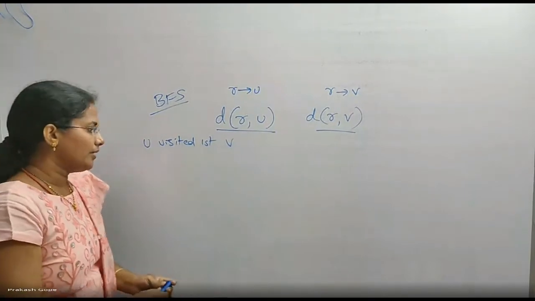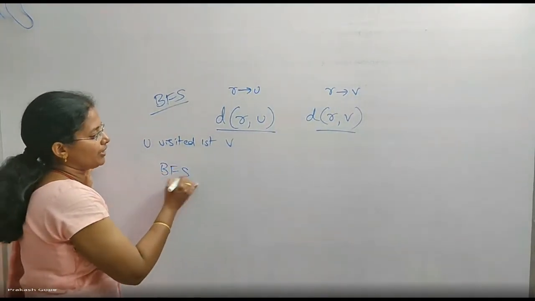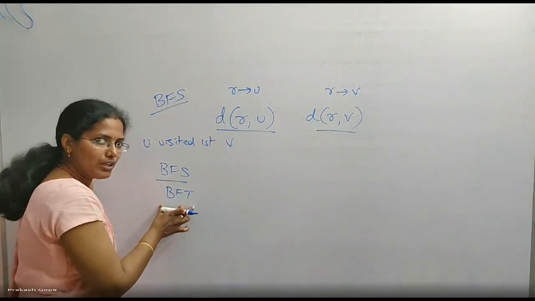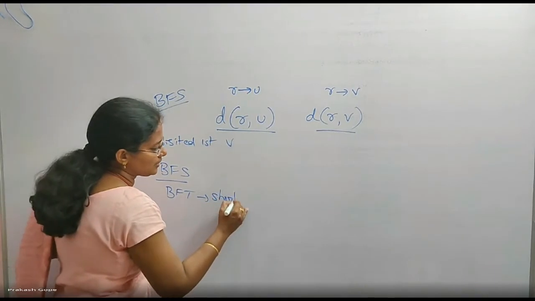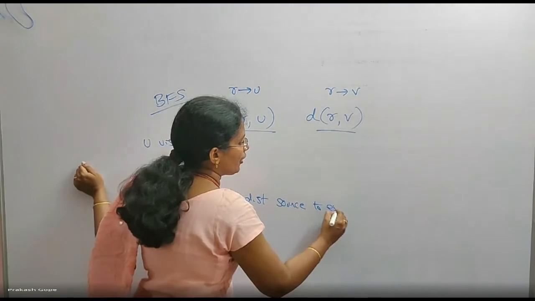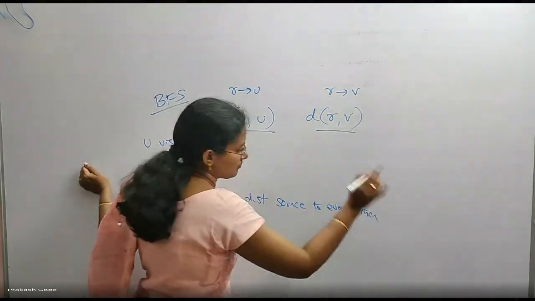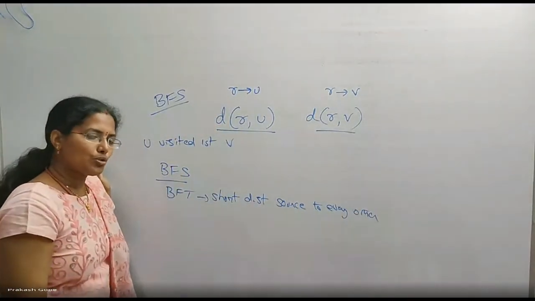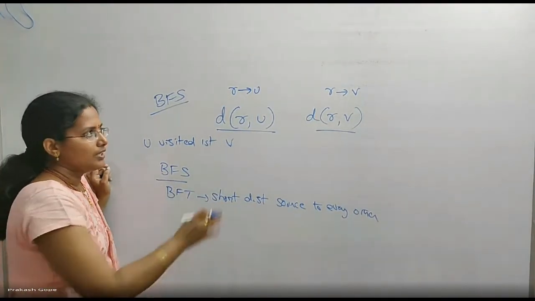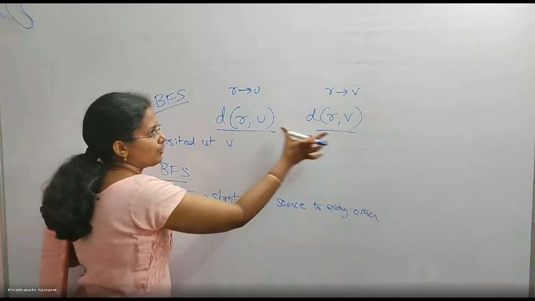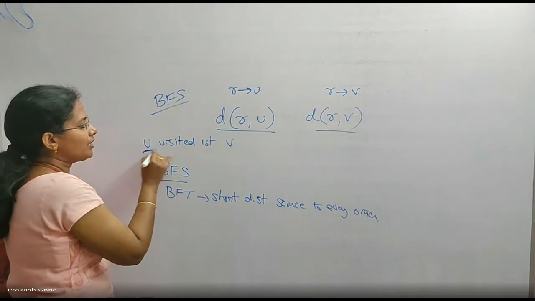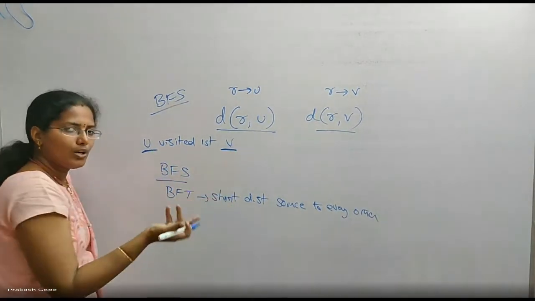I told you already, when you are performing a BFS, a BFS tree is possible. This tree will give you the shortest distance from source to every other vertex. So this is the distance from R to U, this is the distance from R to V. But when performing the BFS, they have given that U is visited before V. What is the meaning?